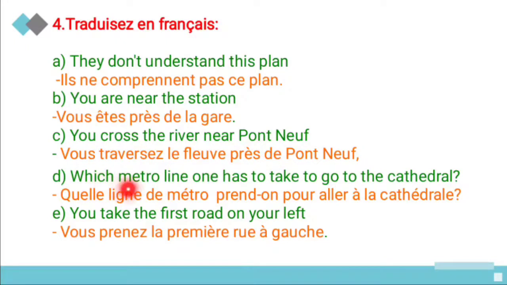And next is which metro line one has to take to go to the cathedral. So quelle ligne de métro prend-on pour aller à la cathédrale. And next is you take the first road on your left. And vous prenez, you have to use the verb prendre. So vous prenez la première rue à gauche. So you take the first road on your left.